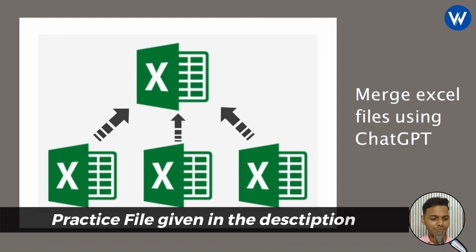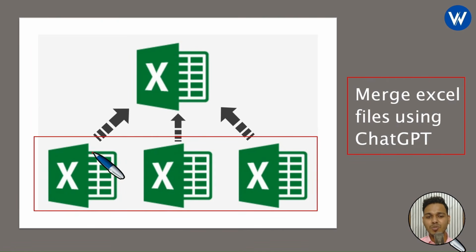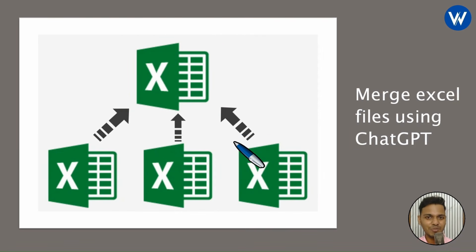Now let's see the first project of module 3. The first project is merging Excel files using ChatGPT. So what is our project? Our project is to combine all the Excel files into one single file. Basically we need to do the automation. So with the help of ChatGPT, we will write the VBA code in order to combine all the data which is available in multiple Excel files into one single file. Now, if you want data, then don't worry at all. Let me show you on the screen.